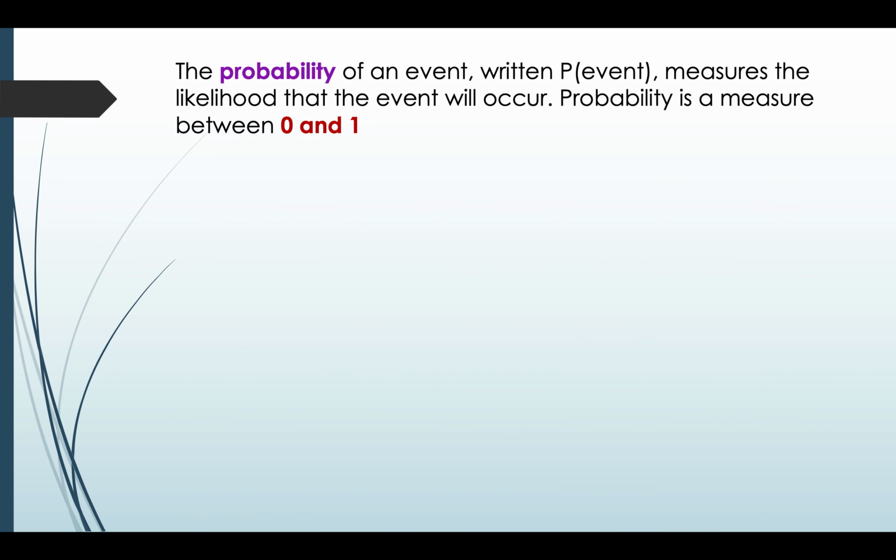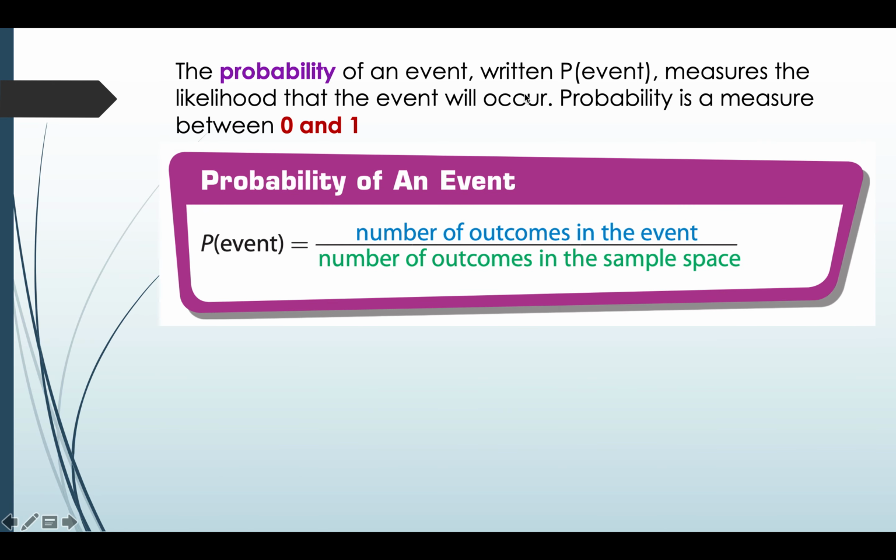Let's see what is probability. Probability of an event measures the likelihood that the event will occur. You write the probability of an event as P(event). Probability is always a measure between 0 and 1. You can represent probability as a fraction, decimal, or percentage. Let's see how to find the probability of an event. It's equal to the number of outcomes in the event over the number of outcomes in the sample space.